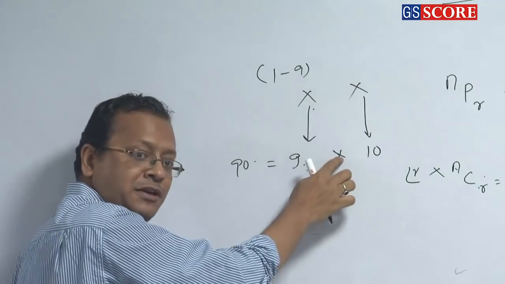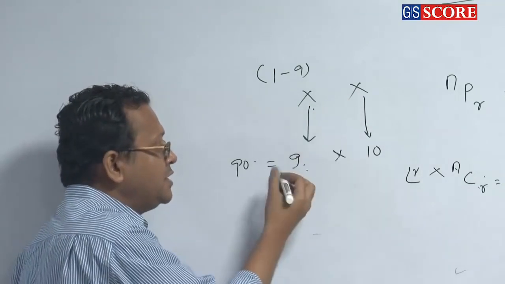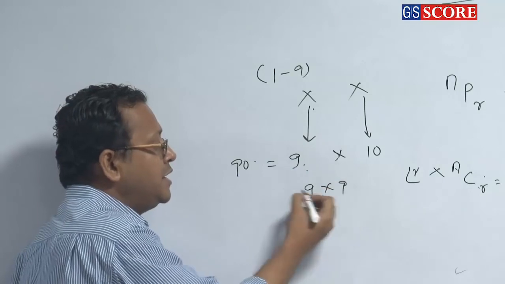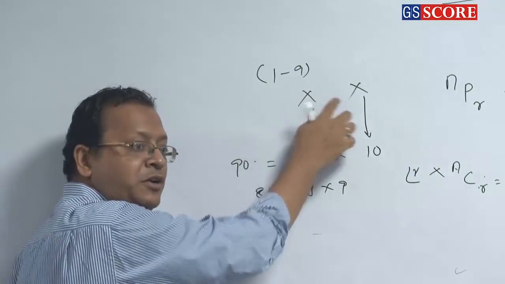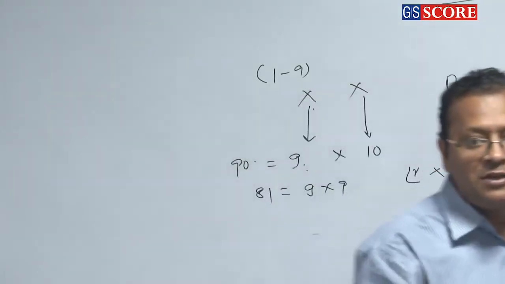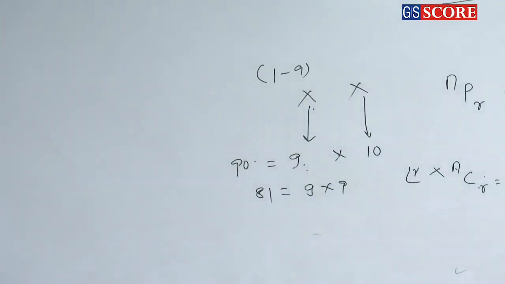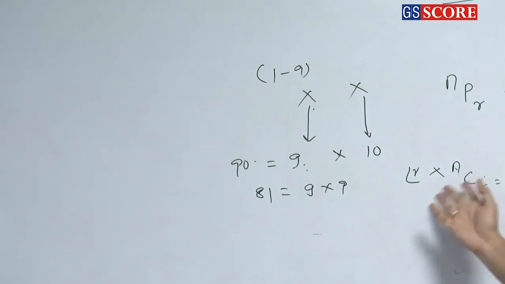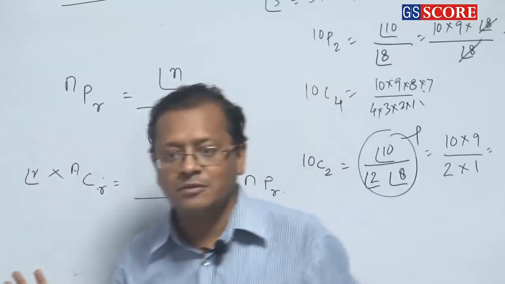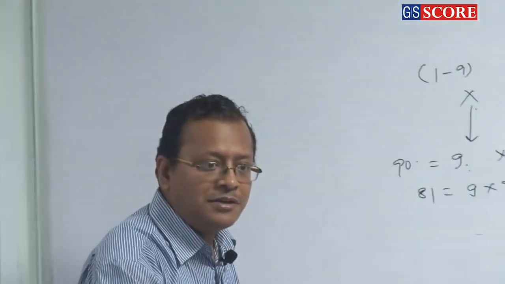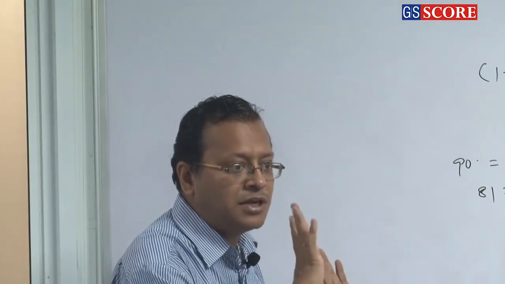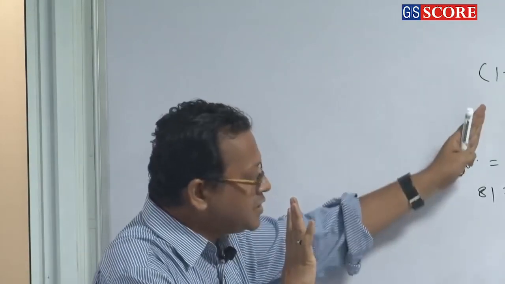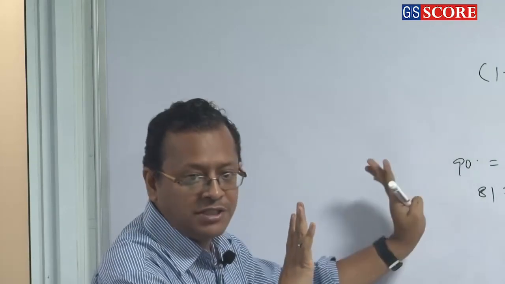So again 9 options here. Filling of this is independent of this. So how many ways? 9 times 9 is 81. Also you can say, sir, 90 minus 11, 22, 33, 44, if you subtract it, it becomes 81 only. Clear or not? But I want to show the example of sum rule and product rule. Clear or not, everybody? Now which kind of questions usually come? First is the basic questions on digits.